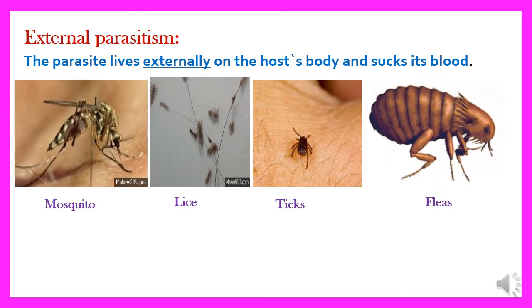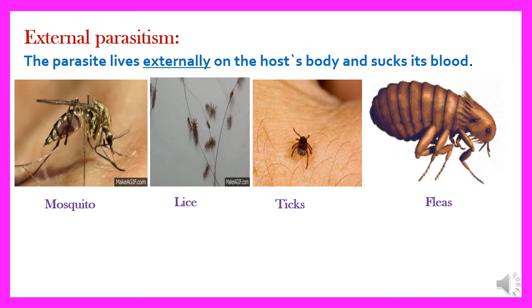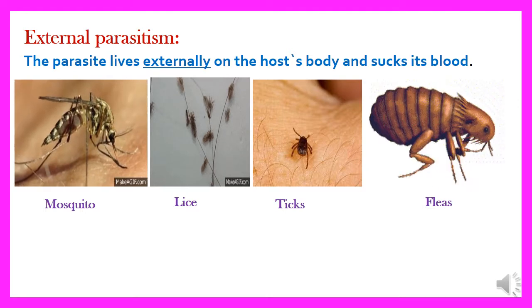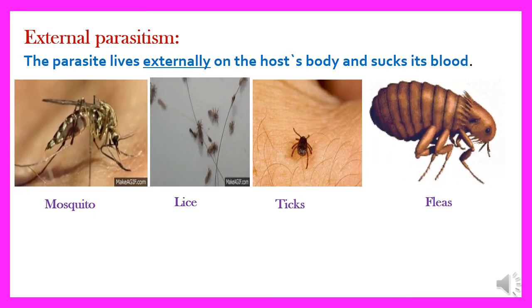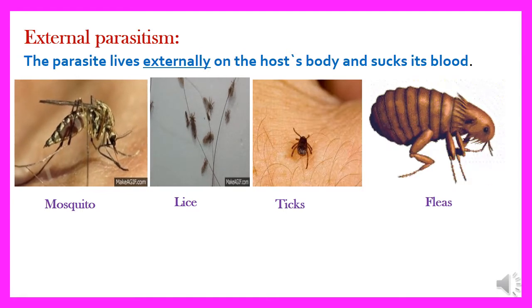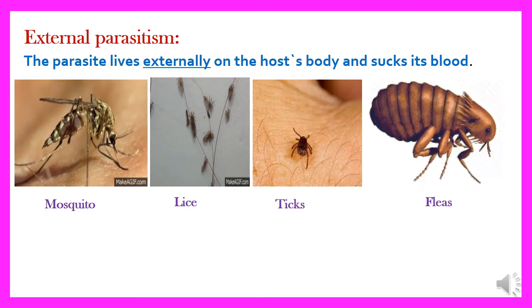If I asked you to write a scientific term: it's a food relationship between two different living organisms. One gets benefit from the other while the other is harmed. So this is parasitism.